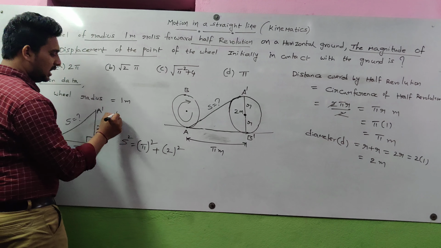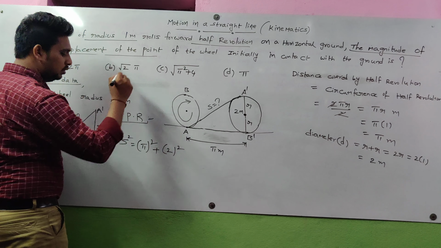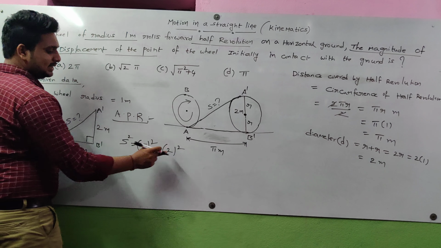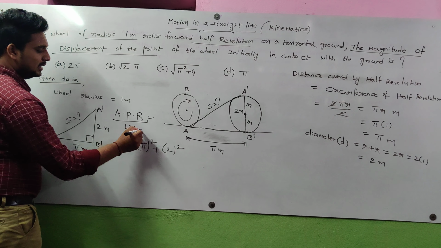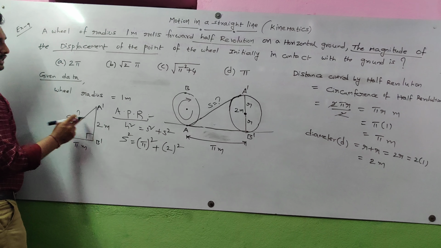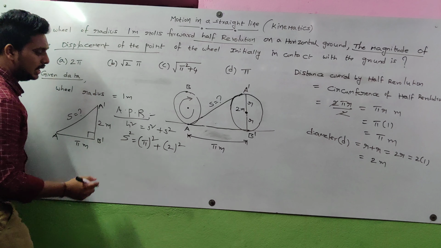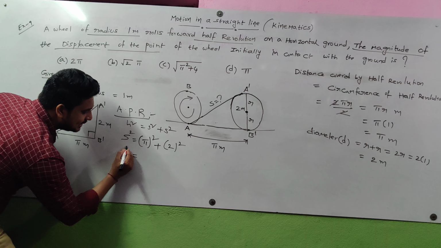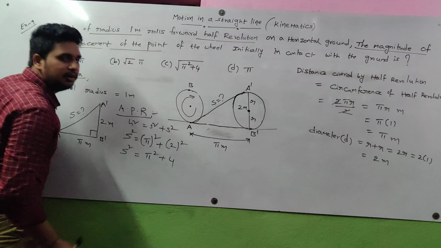According to the Pythagoras rule, side square plus side square is equal to hypotenuse square. Let the hypotenuse be x. So x square is equal to pi square plus 2 square. That means x square is equal to pi square plus 4.